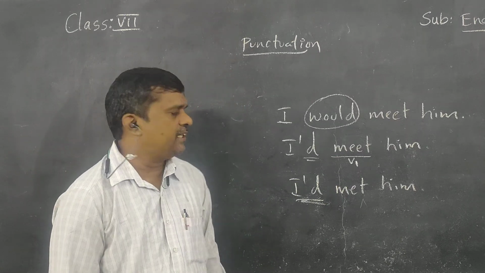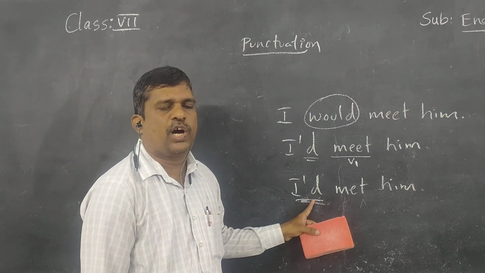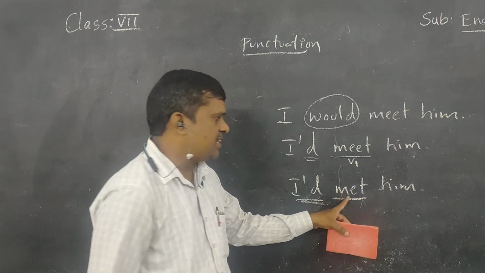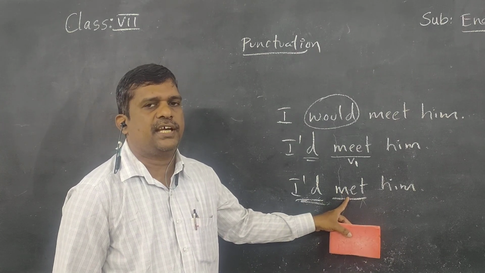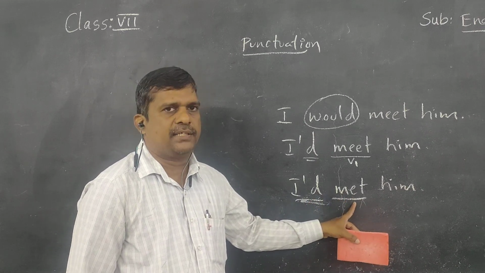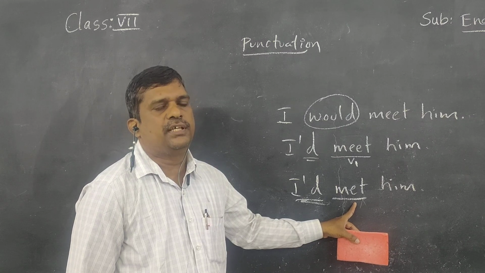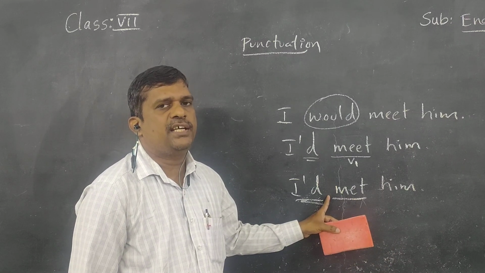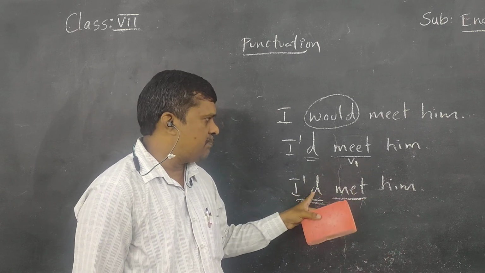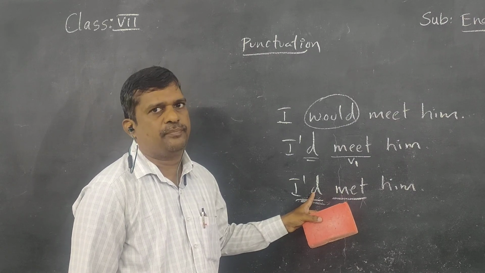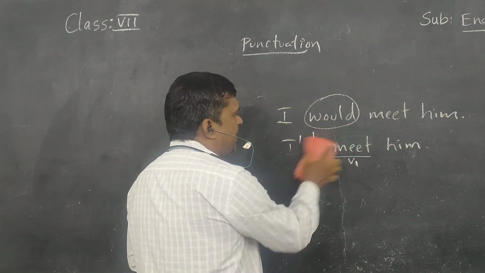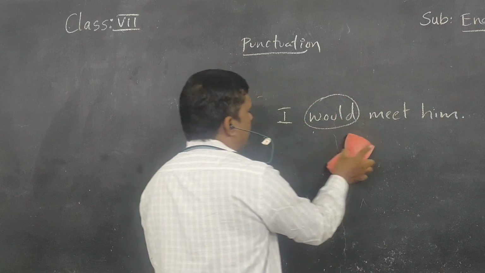It is had, not would. Why? Because after 'd we have used met, the third form of the verb. So it is I had met, not I would met. If you write would, verb 1 must be used. If there is a verb 3, it must be had, not would. In that way, we identify whether 'd indicates would or had.